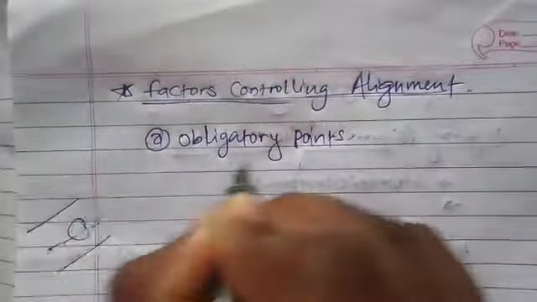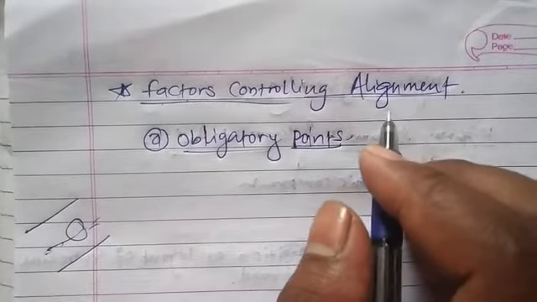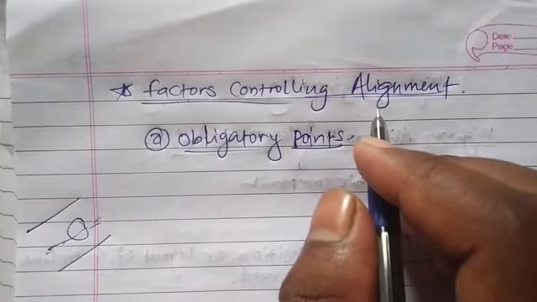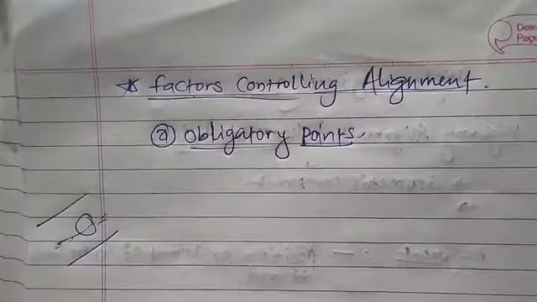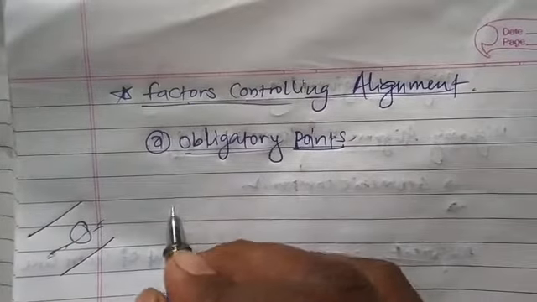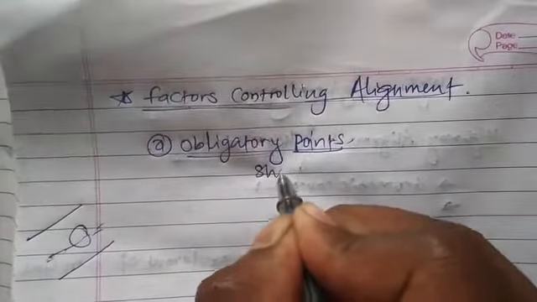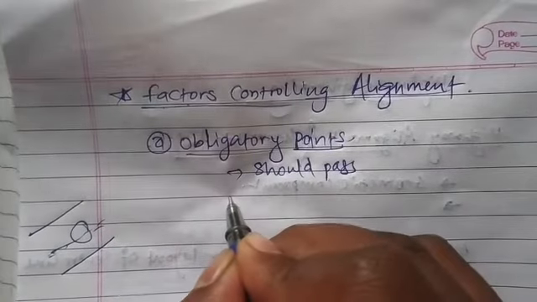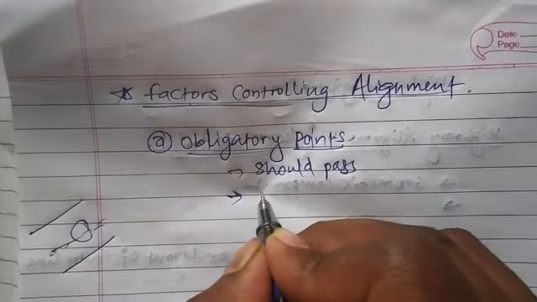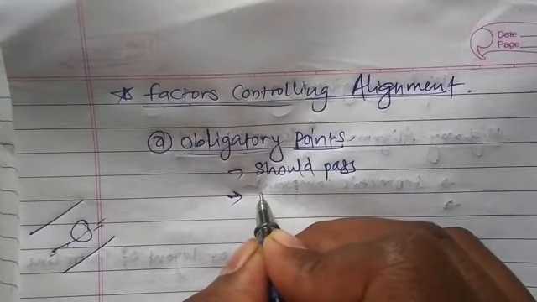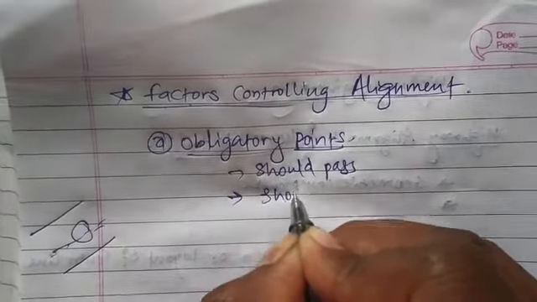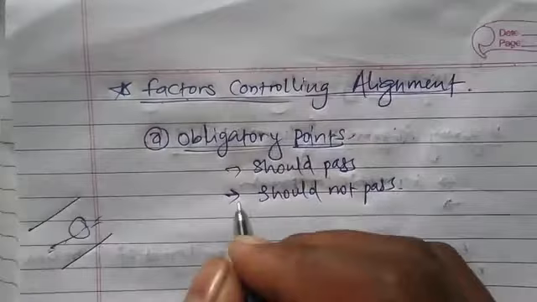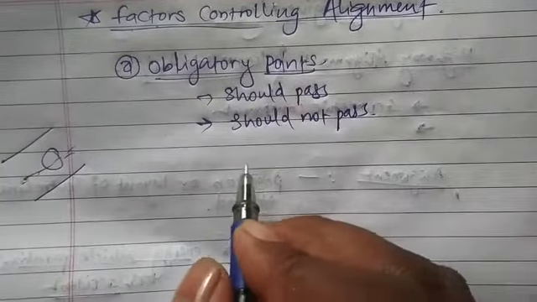Now these obligatory points are of two types. The first one is the obligatory points which are to be added, or the points through which the alignment of road should pass. The alignment should pass through this, and the other type of obligatory points are those from which the alignment of road should not pass. So because of this point, the alignment may need to be shifted.